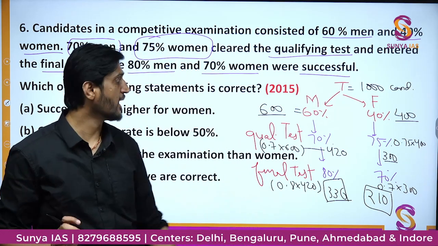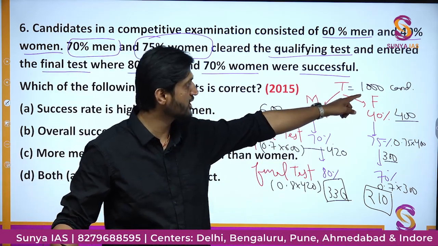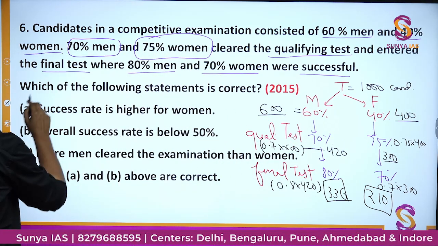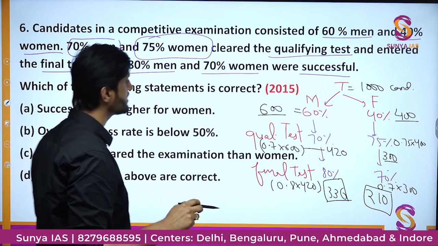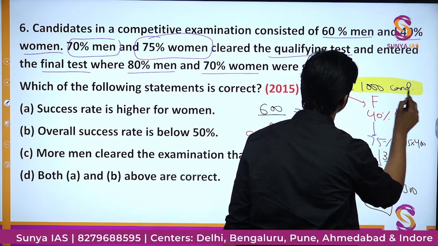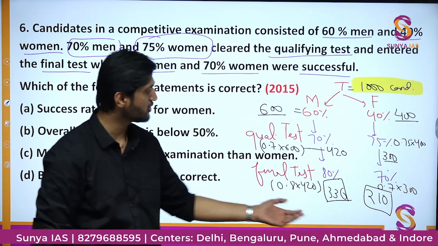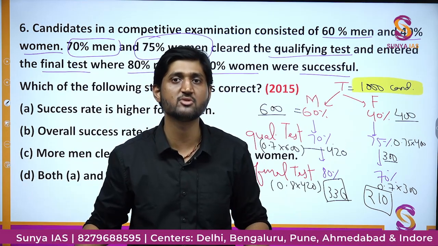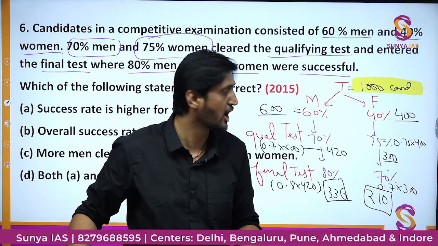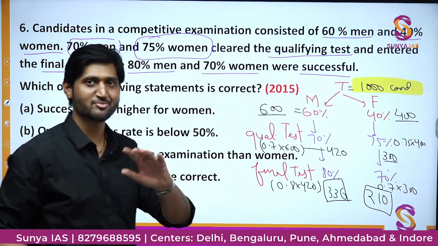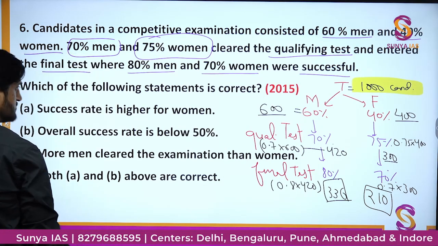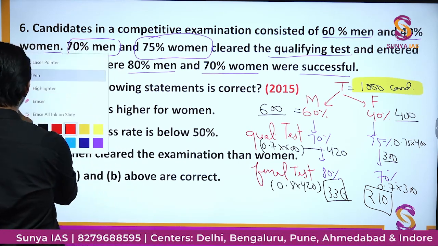Okay, here the trickier part is, why did I assume the candidates to be 1000? And that is the catch. If you assume the total number of candidates to be 1000, the numbers you get are going to be very beautiful. You're going to love these values, because they are values your brain can perceive easily. They are not in terms of decimals, not in terms of x or anything. So why I assumed 1000 is the catch. And some surprises must be left as surprises. So we'll move on to explain the question ahead.